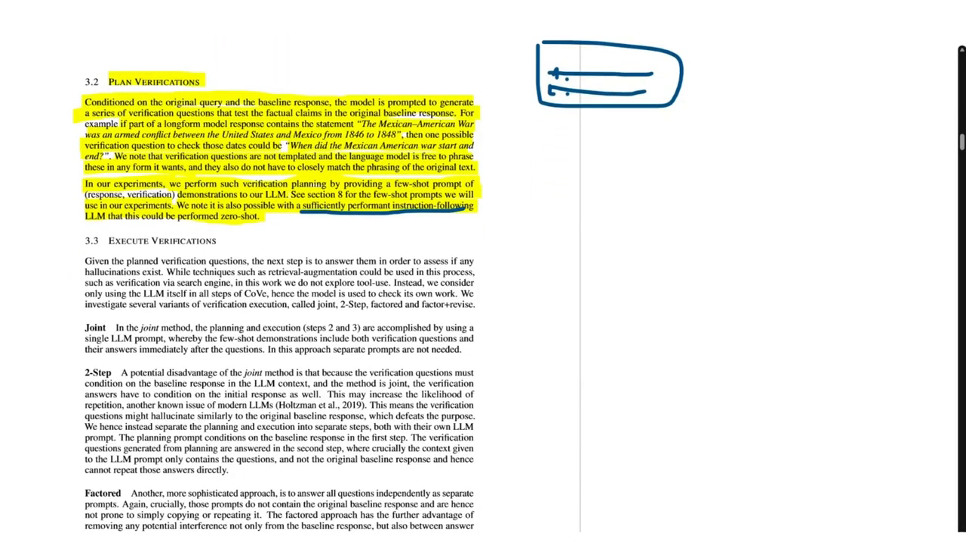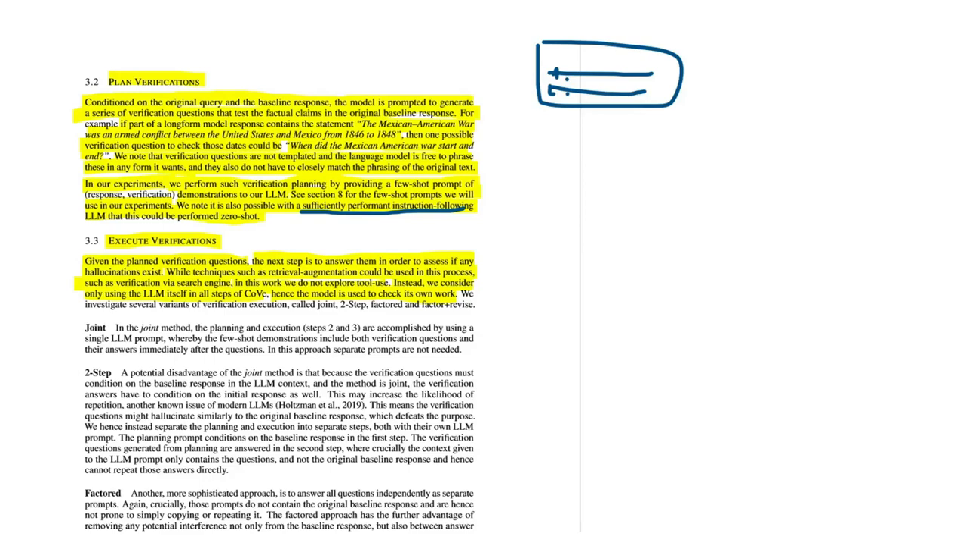Then they talk about the third step, which is execute verifications. So given the planned verification questions, the next step is to answer them in order to assess if any hallucinations exist. And they say that while such techniques as retrieval augmentation could be used in this process, such as verification via search engine, in this work we do not explore tool use. And they again say that we consider only using the LLM itself in all steps of COVE. Hence the model is used to check its own work. Yeah, I guess it would have been also interesting to see how those models perform if they used RAG.